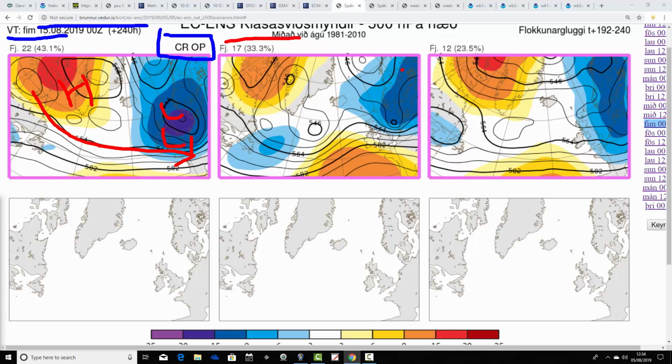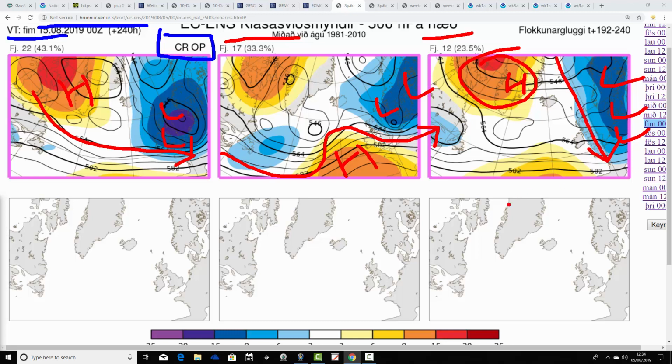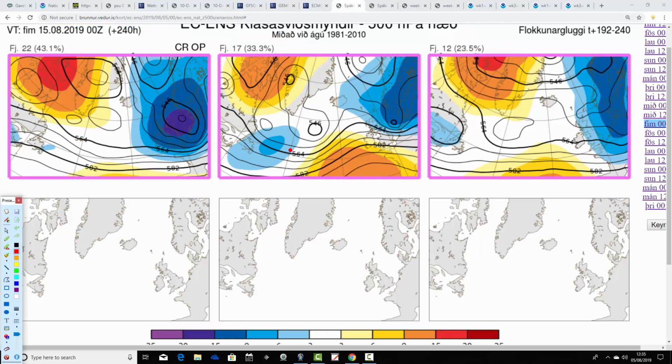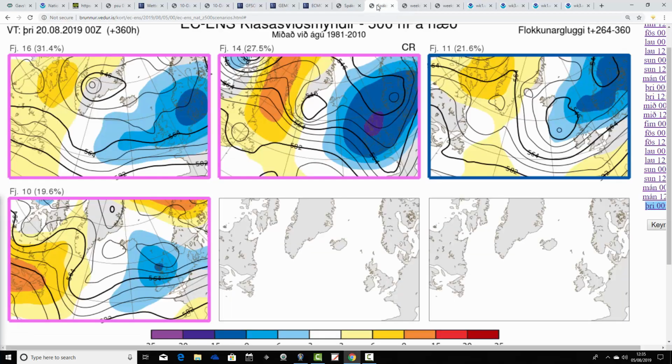There's 17 members of the ECM ensembles with below average heights over the east of Scotland, above average heights down to our southwest. So that is trying to raise pressure a little bit from the southwest, from the Azores, but overall probably still quite unsettled. And then 12 just here have a trough of low pressure extending through Scandinavia into Central Europe, blocking again up towards Greenland. That's unsettled, but that's also the coolest option because that's bringing the wind in from the north. Really, all options at day 10 are looking unsettled. It's just the exact detail that's to be nailed down, but all options do lead to unsettled conditions at day 10.